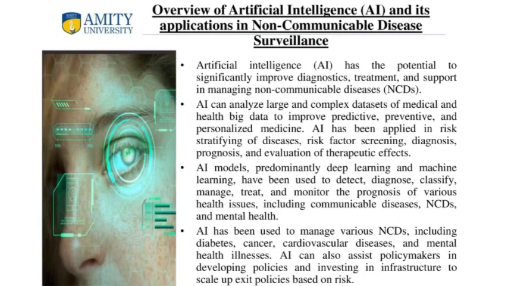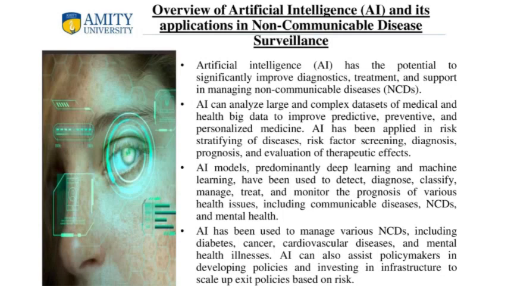Overview of artificial intelligence and its application in non communicable diseases surveillance. Artificial intelligence (AI) has the potential to significantly improve diagnosis, treatment, and support in managing non communicable diseases (NCDs). AI can analyze large and complex data sets of medical and health big data to improve predictive, preventive, and personalized medicine.